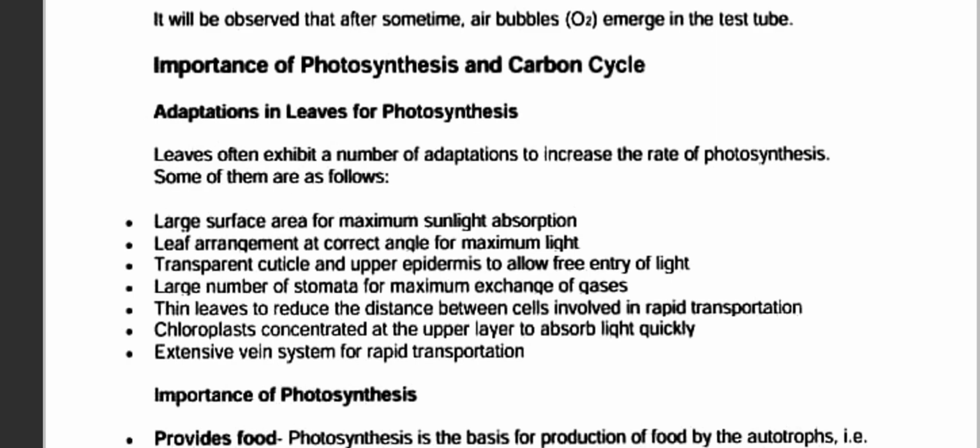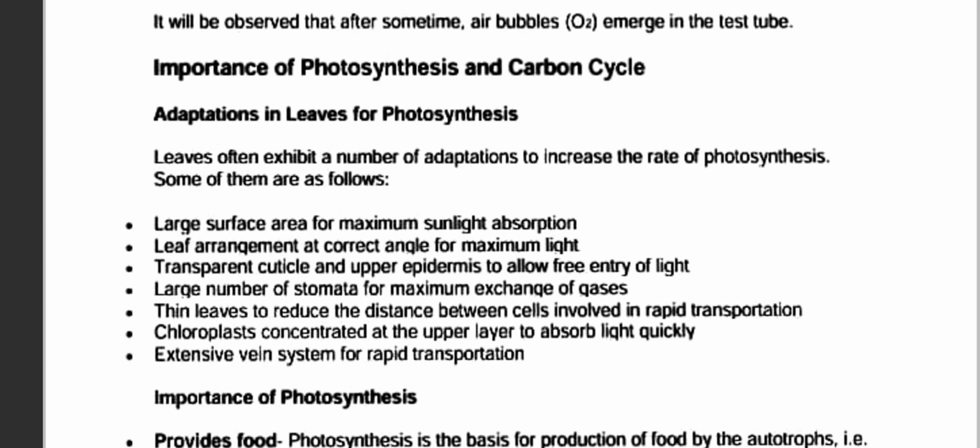Now let's start with the importance of photosynthesis and the carbon cycle. First, adaptations in leaves for photosynthesis. Leaves often exhibit a number of adaptations to increase the rate of photosynthesis.